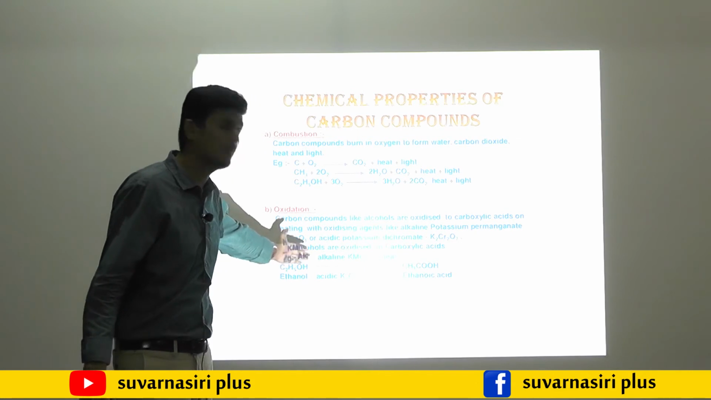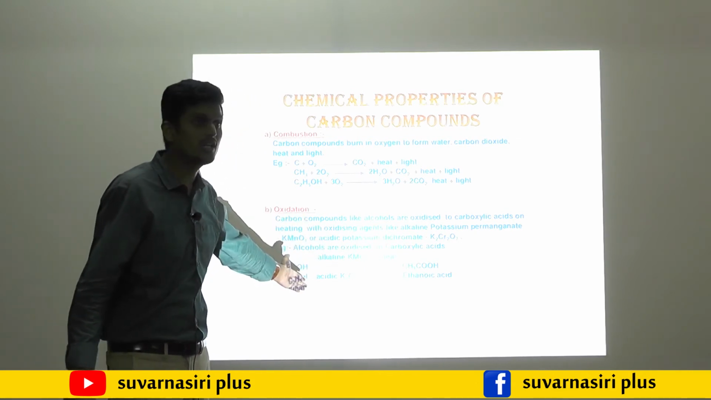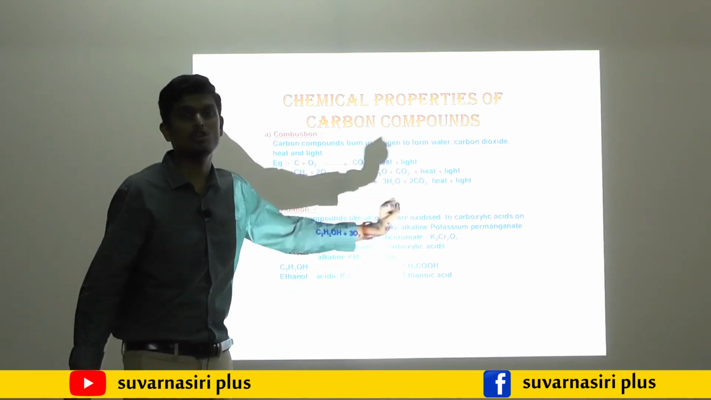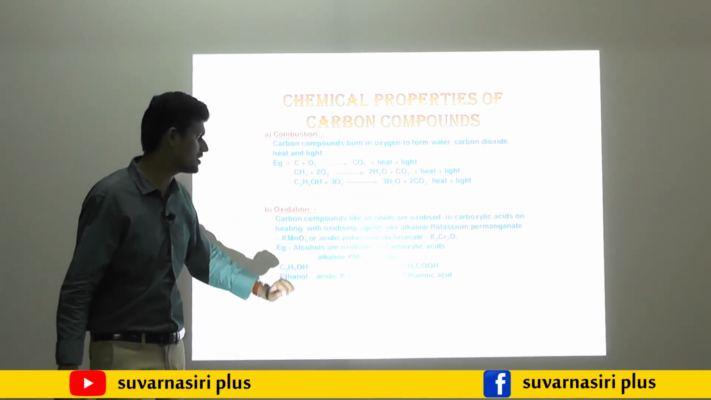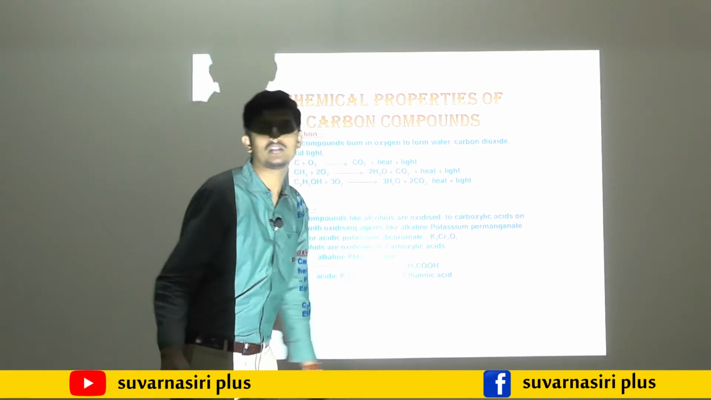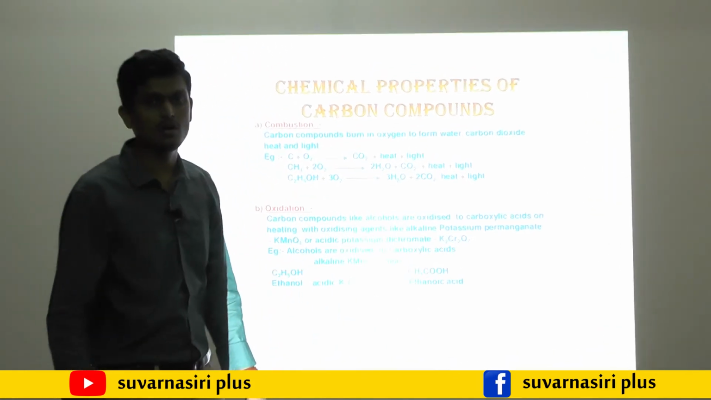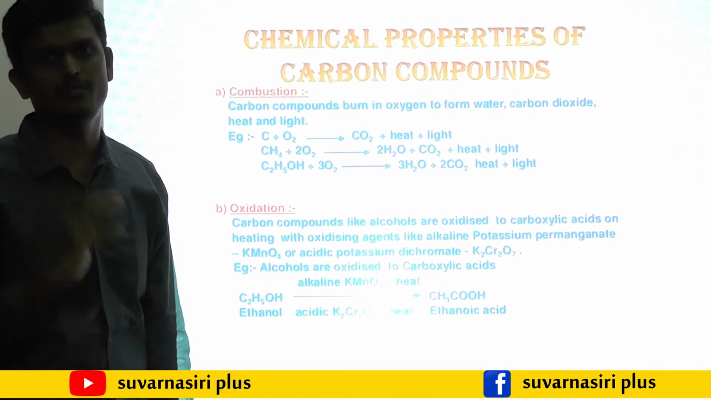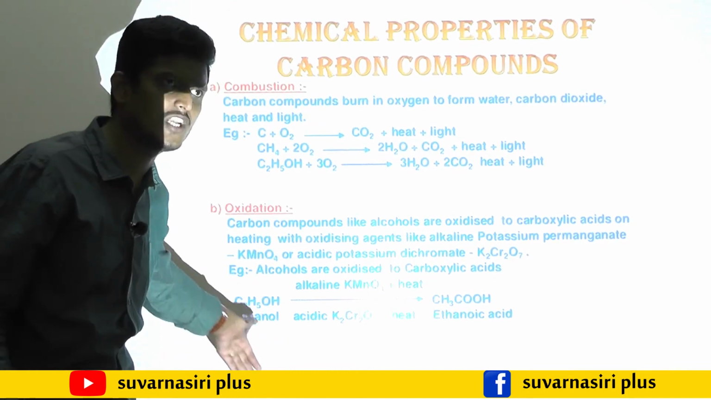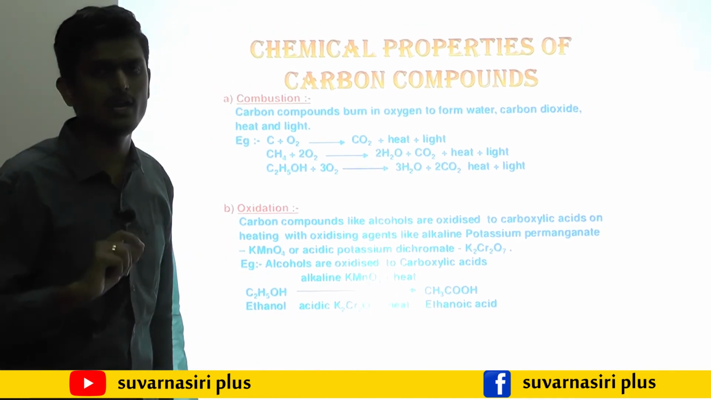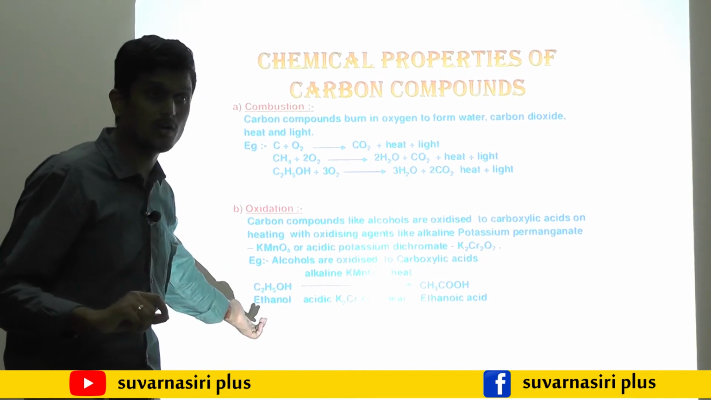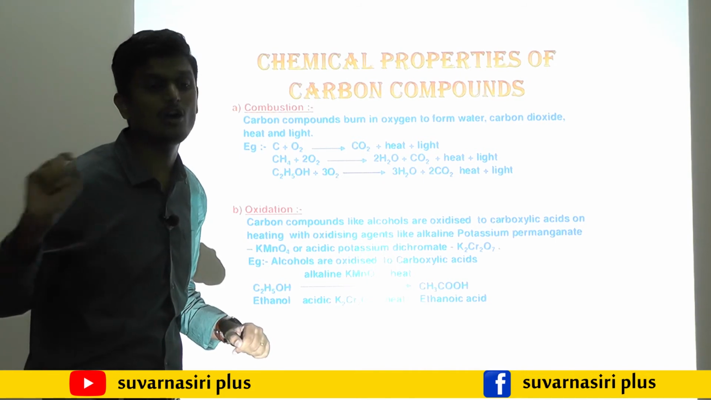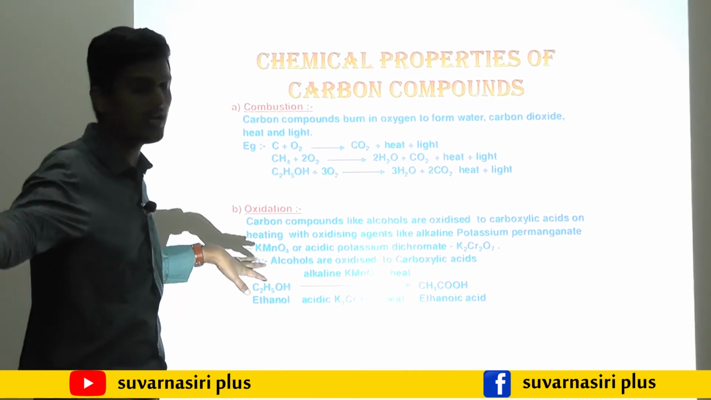When ethanol reacts with alkaline KMnO4 or acidic K2Cr2O7, then that ethanol is converted into ethanoic acid. Here only one oxygen is there, here two oxygens came, so the addition of oxygen is known as what? Oxidation. So simple oxidation that you wrote in the first chapter is different. Here addition of oxygen occurs, but the very important thing is ethanol is converted into what? Ethanoic acid. That is one of the important things.